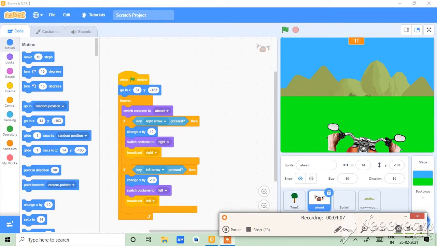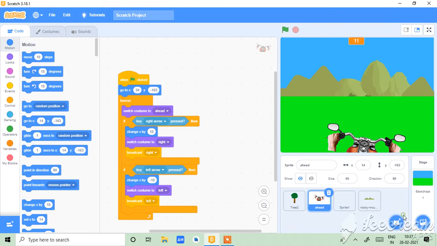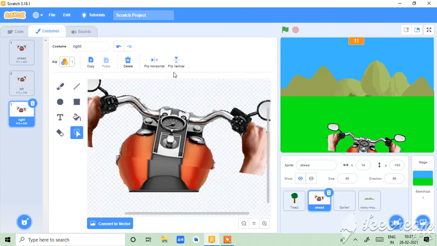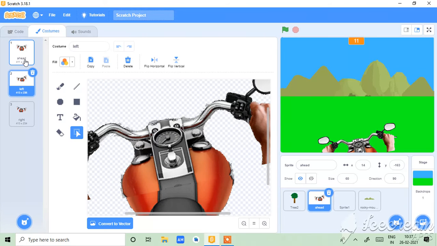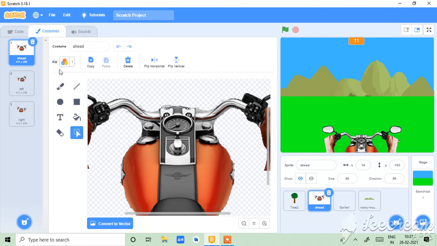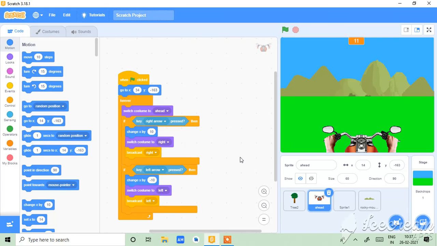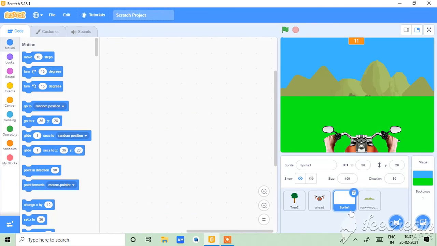And of this, switch costume to right, because the costume name is right. Look, the name is right, and this is called left. And this is called ahead. It means it's directionally to the front. And this is also, and this is pride. So there is no script.